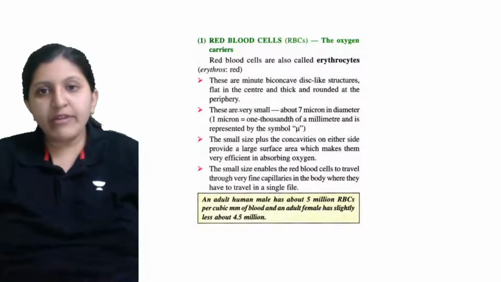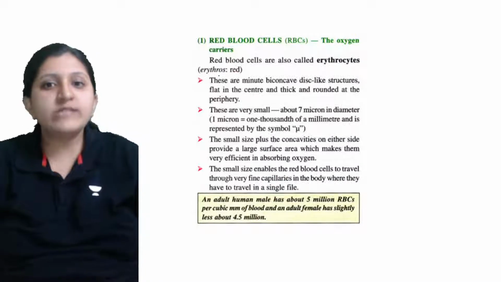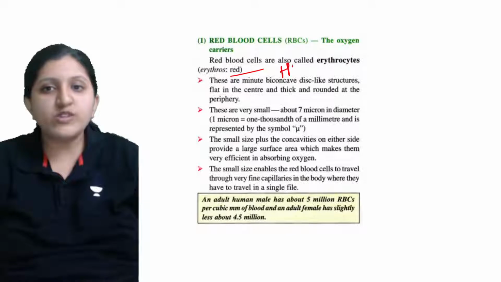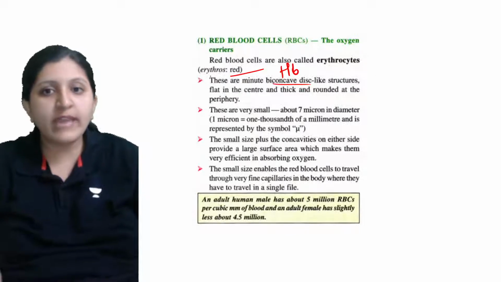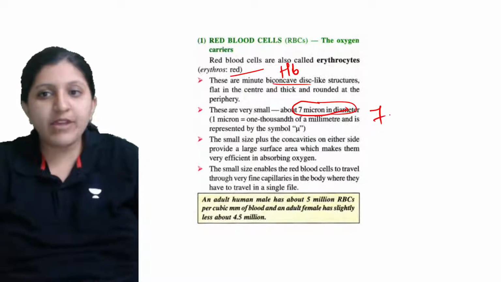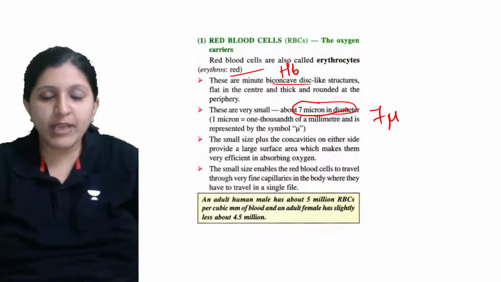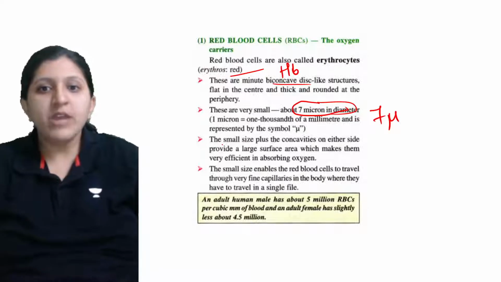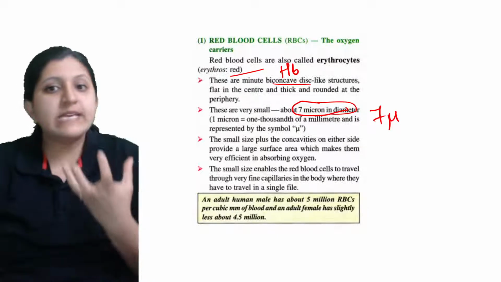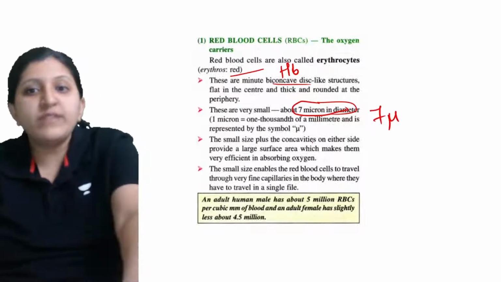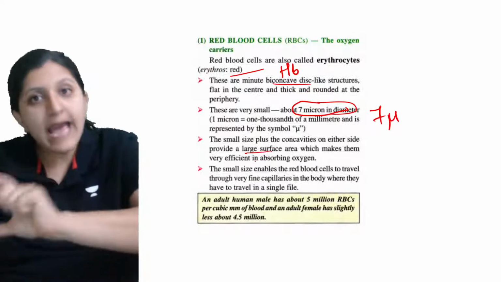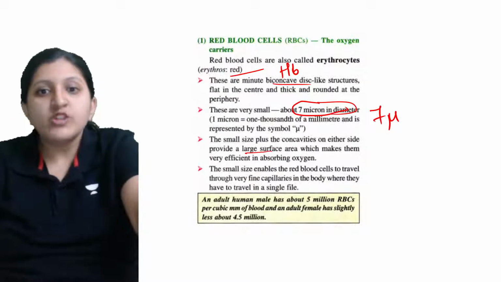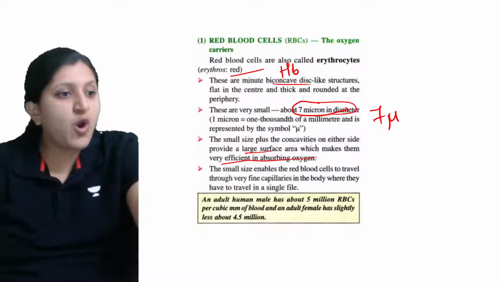Here we were discussing the erythrocytes. These are red in color because of the hemoglobin. They are biconcave. Other than that, this is the size: 7 micron in diameter, that is, 7 micrometer. The small size, and the concavities giving a larger surface area, make it very efficient in absorbing oxygen.